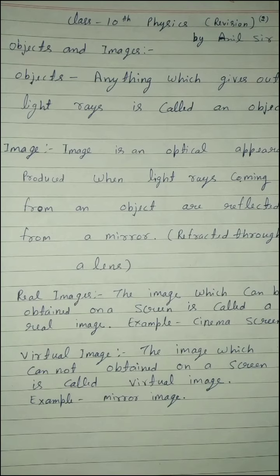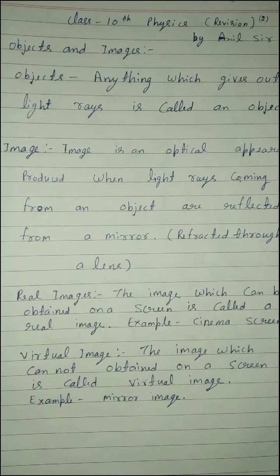Object can be of two types. First, point object. Point object means very small object. Very small object is treated as point object. Second is large object. Large object means extended object. In a ray diagram, a point object is represented as a dot and a large object is represented by an arrow.